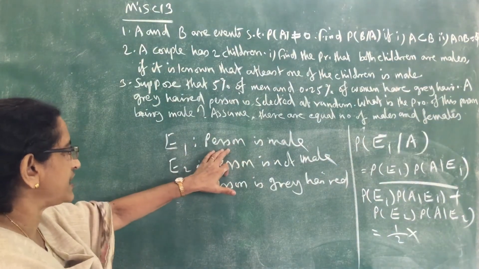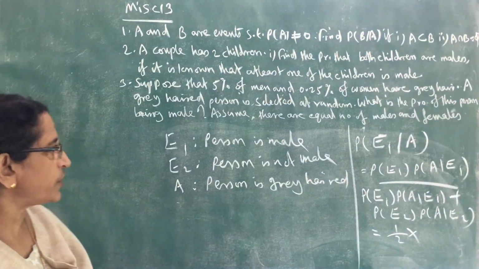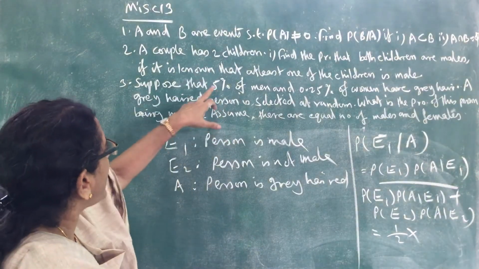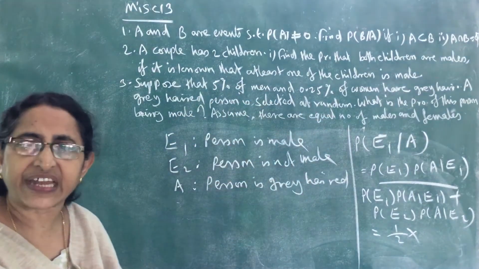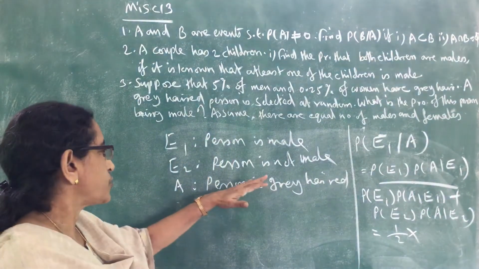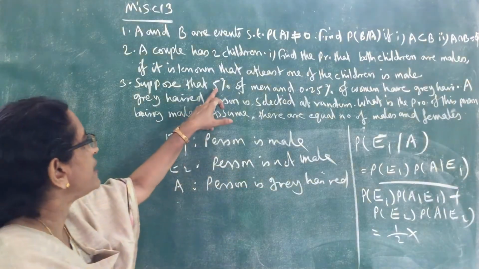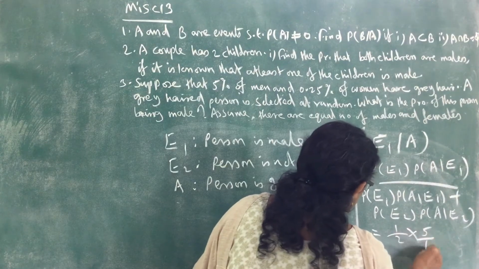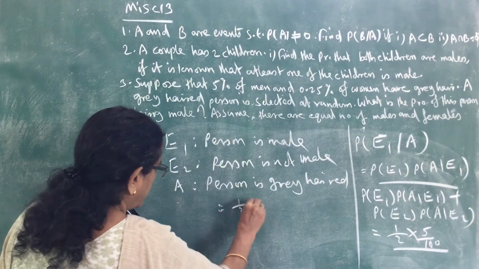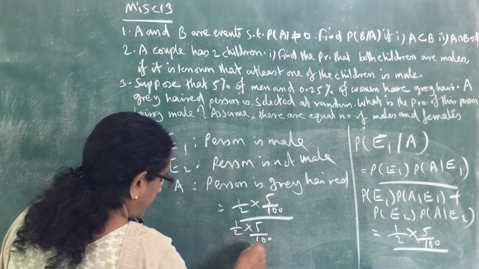If E1 is given, if the person is male, what is the probability of A, that the person is grey haired? Given that 5% of men have grey hair. In the men, 5% have grey hair. So in male it is 5%, 5 by 100. So that is equal to 1 by 2 into 5 by 100, divided by 1 by 2 into 5 by 100 plus